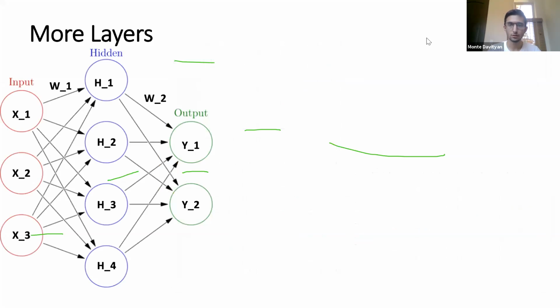And so this is another example. This is another good image of what a neural network looks like. As you guys can see, we have 3 inputs in this case. We have 2 outputs. Like I said, we can have as many outputs as we want. We can have as many inputs as we want. It all depends on our scenario. However, what's different about this diagram is that we have this hidden layer. We're going to call that H.